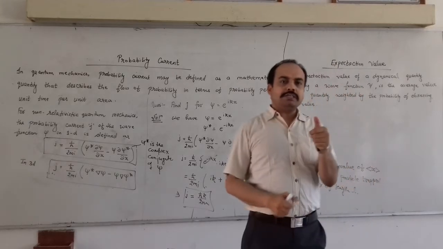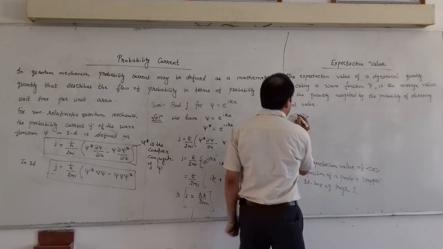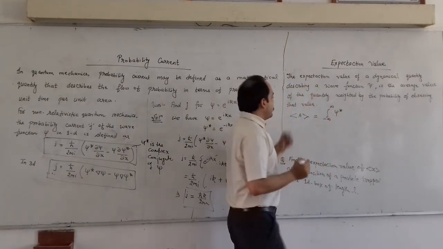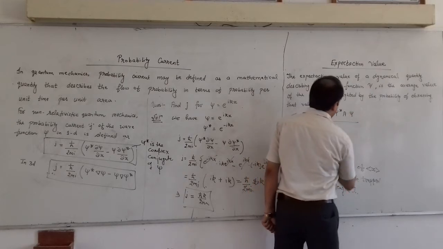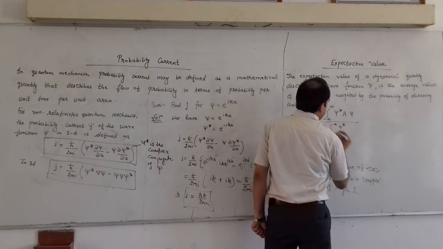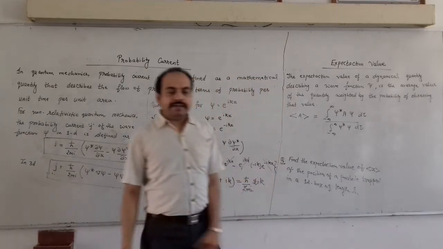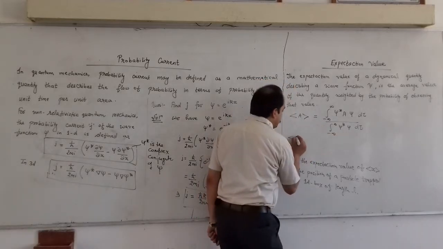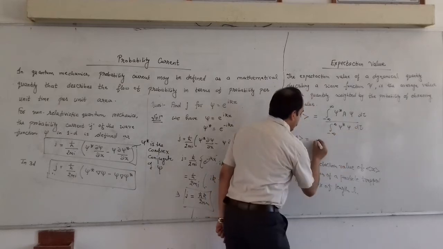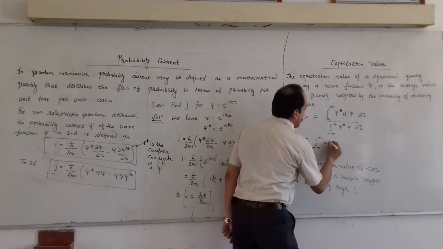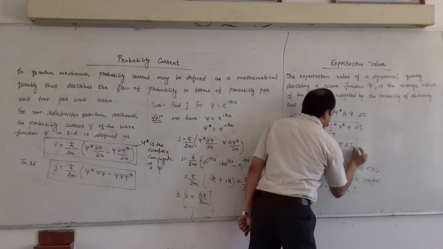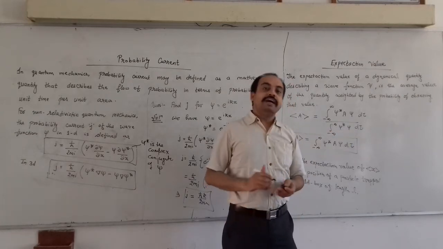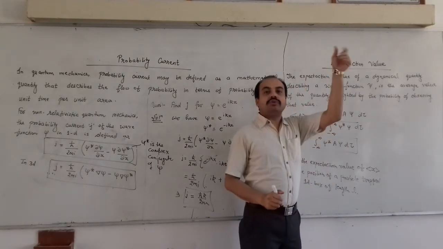So let us calculate the expectation value of any dynamical quantity A. It is given by the integral from minus infinity to infinity of psi star A psi d tau, divided by the integral of psi star psi d tau, where d tau is dx dy dz. Suppose we have the normalization condition, then for a normalized wave function the integral from minus infinity to infinity of psi star psi d tau is equal to 1, because it is certain that the particle will be found somewhere from minus infinity to infinity.